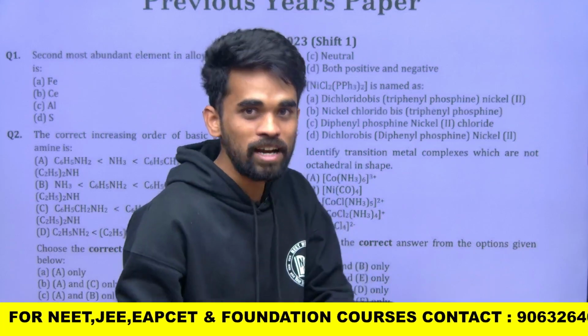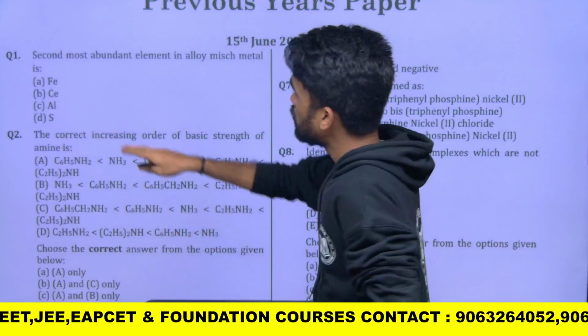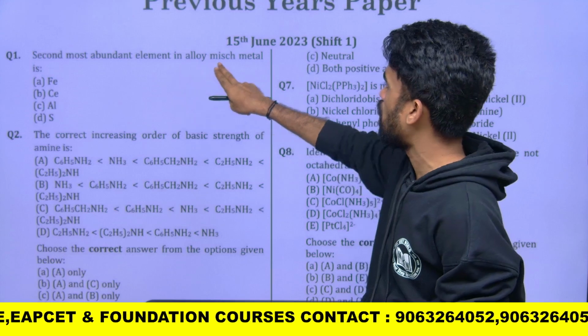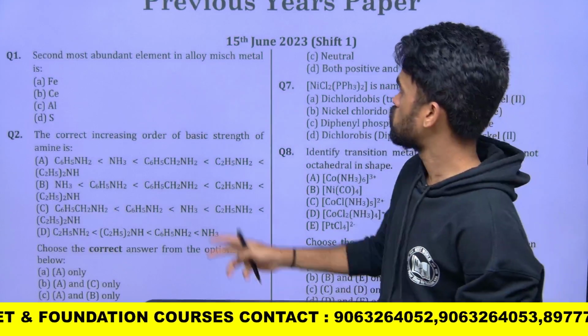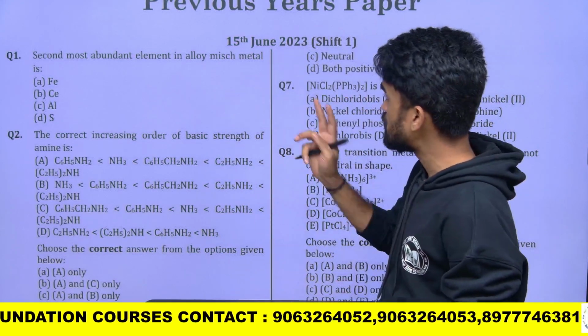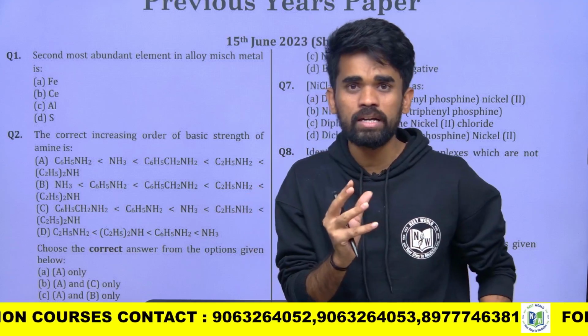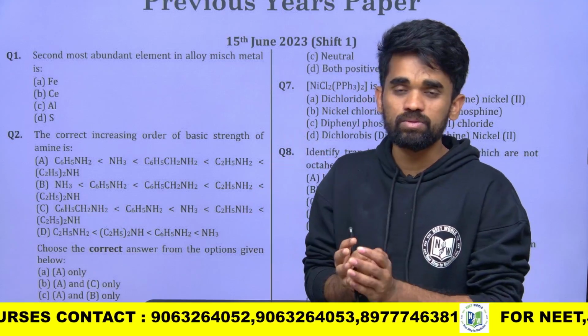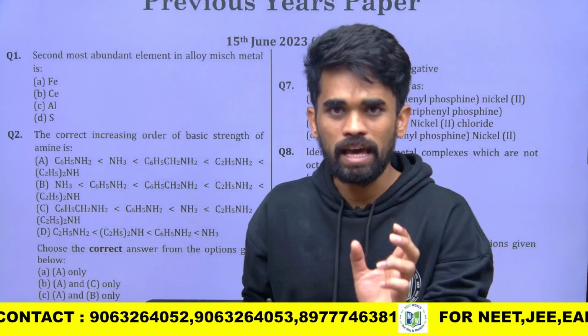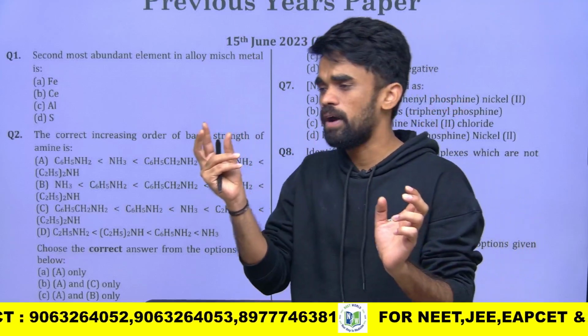Okay, so let's start our session with the first question. Here we have: the second most abundant element in the alloy mish metal. This is the alloy they have given. So mish metals generally contain what? The major composition is what? Lanthanides. And along with that some 5% of iron will be there.